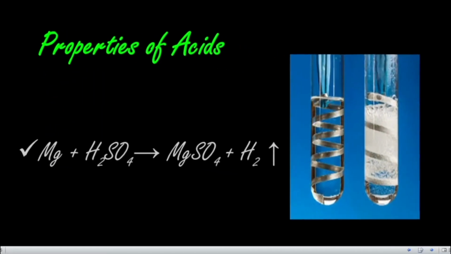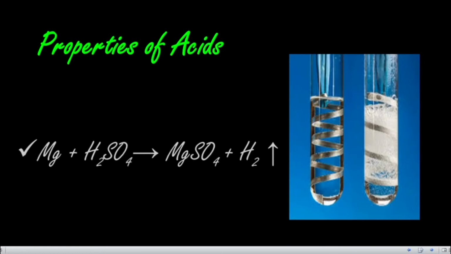For example, here you see the reaction: magnesium reacts with sulfuric acid, H2SO4, and forms magnesium sulfate. Here there are two replaceable hydrogen atoms, and these two atoms are liberated as hydrogen gas, H2. How can we know it is hydrogen gas? During the reaction, gas bubbles can be observed in the solution. Bring a matchstick near the mouth of the test tube and note the observation. You will hear a pop sound. Why? Because of the hydrogen gas.